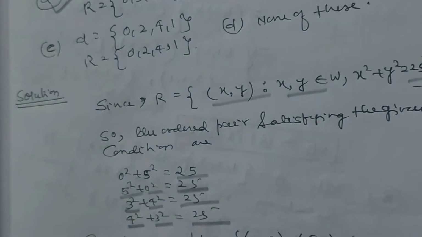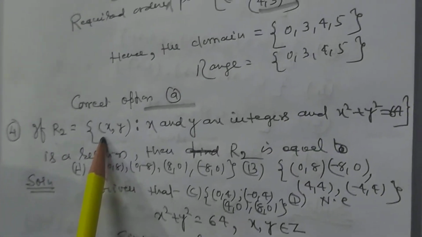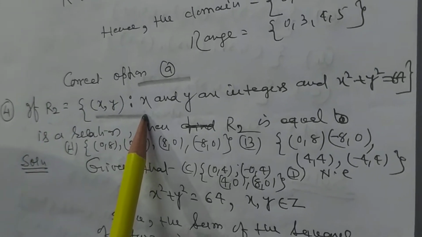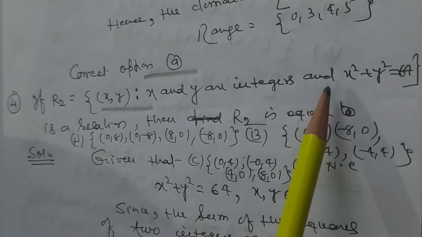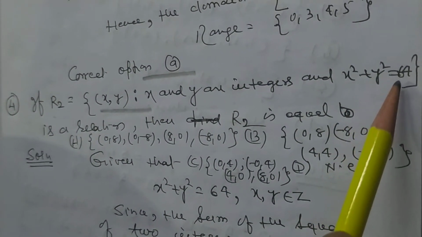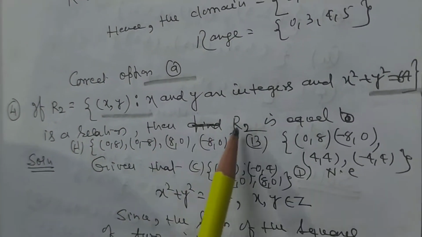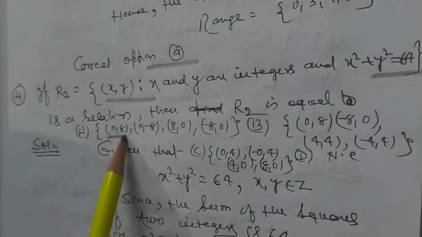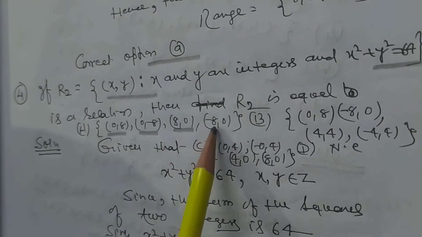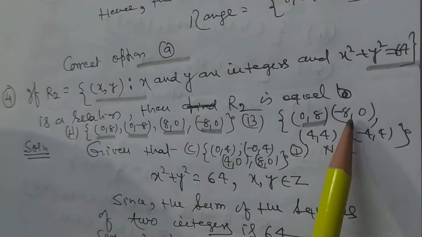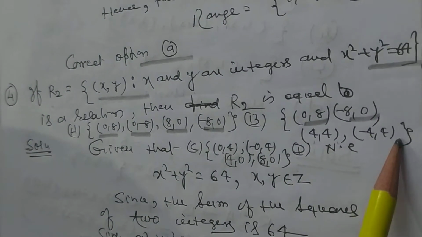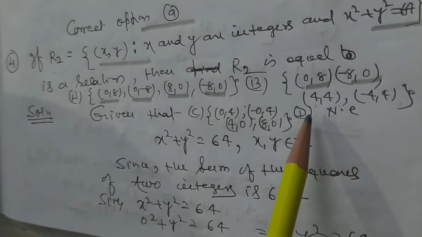If R2 is the collection of elements (x, y) such that x and y are integers and x square plus y square is equal to 64 is a relation, then R2 is equal to: (0,8), (0,-8), (8,0), (-8,0), (4,4), (-4,4), and so on.